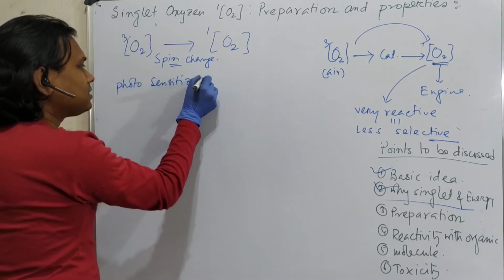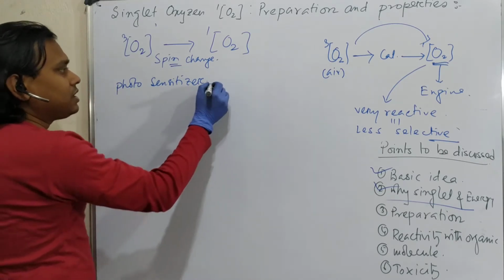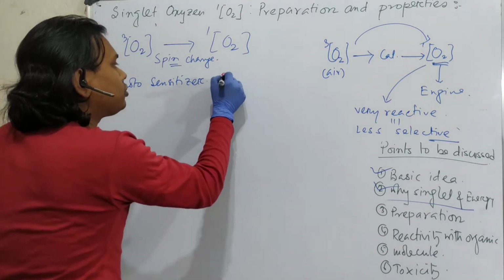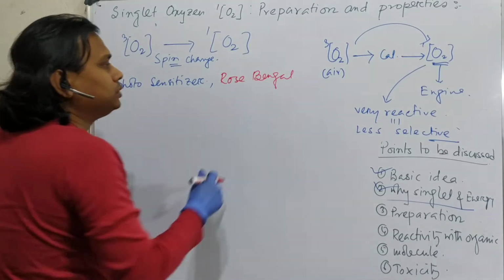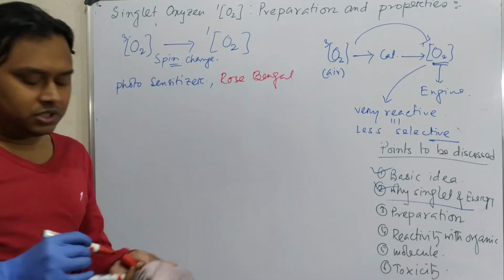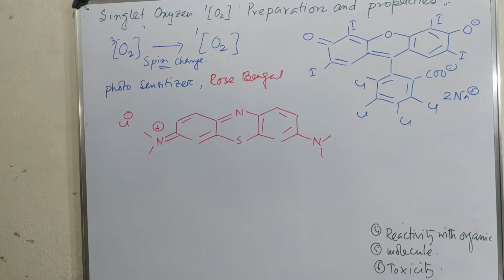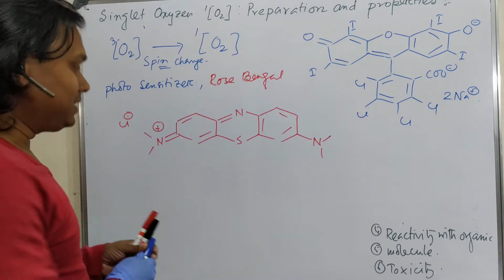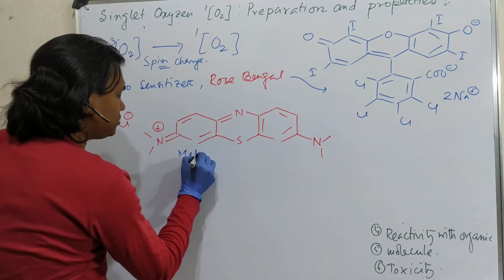photosensitizer. By the way, there are different kinds of photosensitizers, like the very famous photosensitizer named Rose Bengal, a dye, and methylene blue. So Rose Bengal, methylene blue, even some porphyrin derivatives can also do the job. Now you can see, to save time, that's why I made this. This is the Rose Bengal, and this is methylene blue.